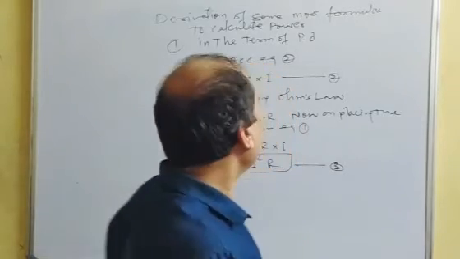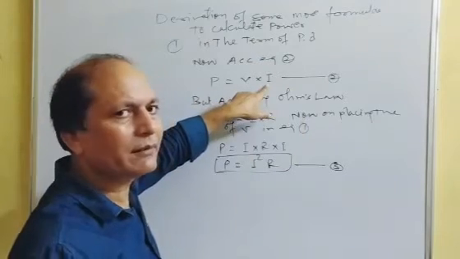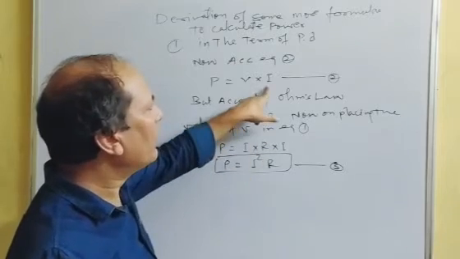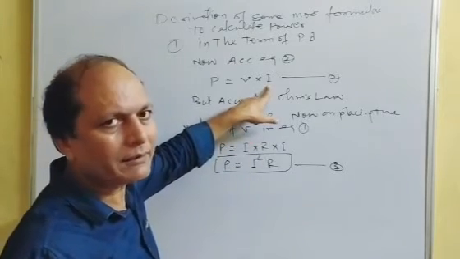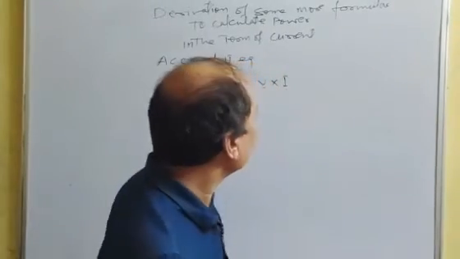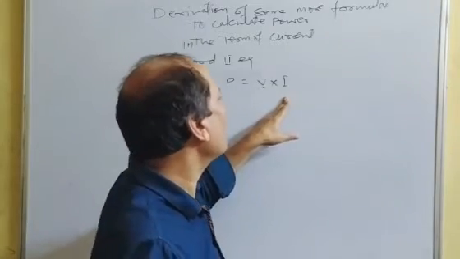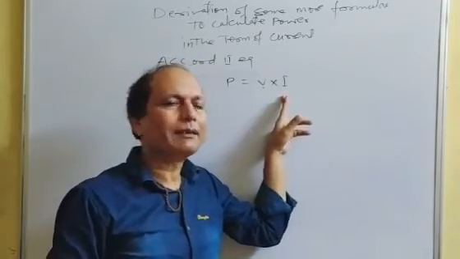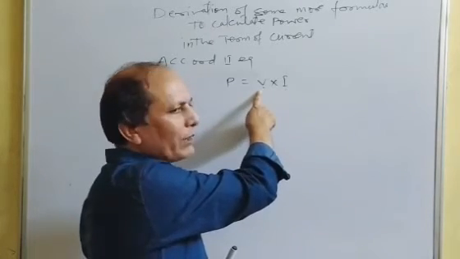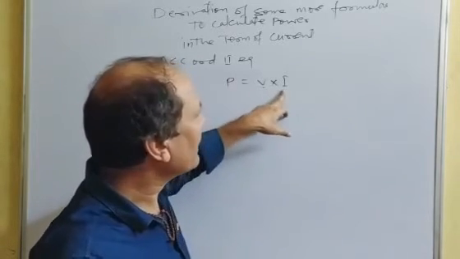Now, you see that in the case of power we have two quantities, potential difference and current. According to potential difference, you got this formula. Now in terms of current, see what happens in the next derivation. According to the second equation, power equals potential difference into current. As I told you previously, there are two quantities, potential difference and current. We already saw the formula derived from potential difference, and after that the formula of power in terms of current.